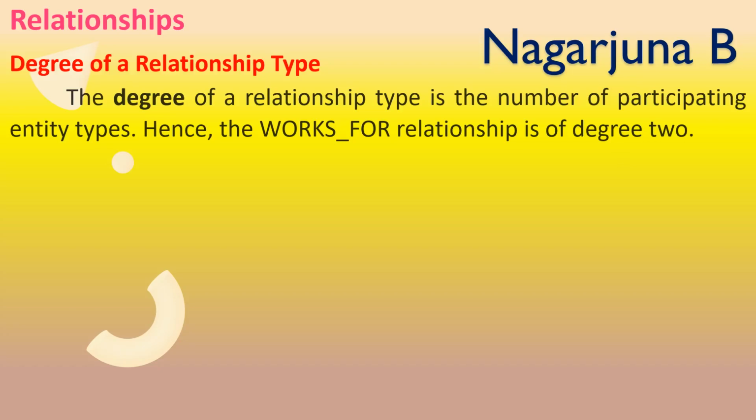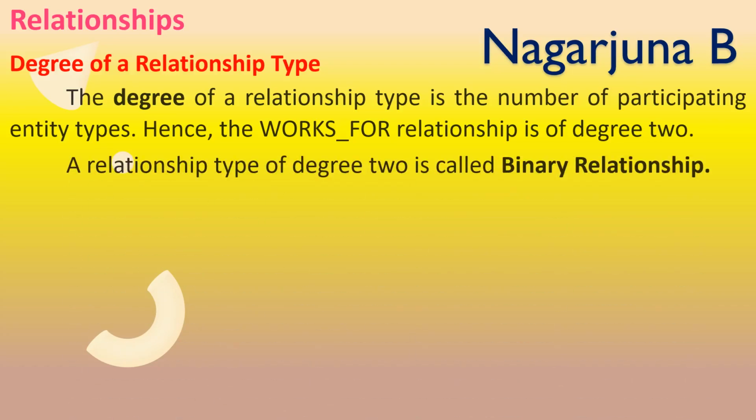A relationship type of degree 2 is called a binary relationship. In other words, the relationship caused by the participation of two entities is called a binary relationship.